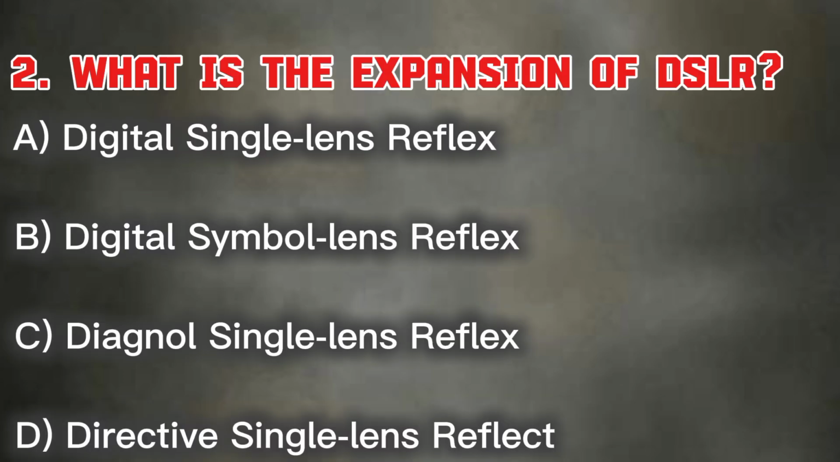The second question is what is the expansion of DSLR? Option A digital single lens reflex. Option B digital symbol lens reflex. Option C diagonal single lens reflex. Option D directive single lens reflect. And the answer is option A digital single lens reflex.